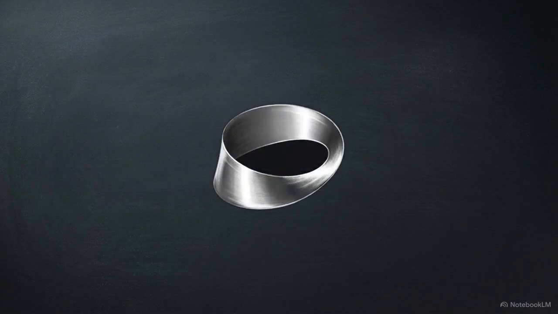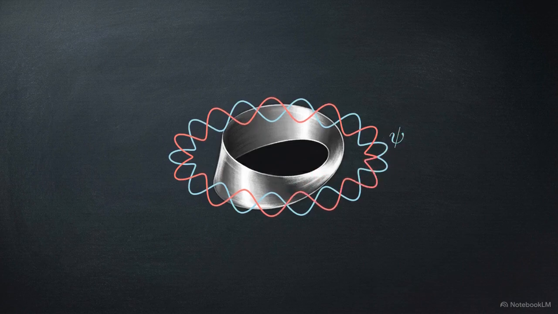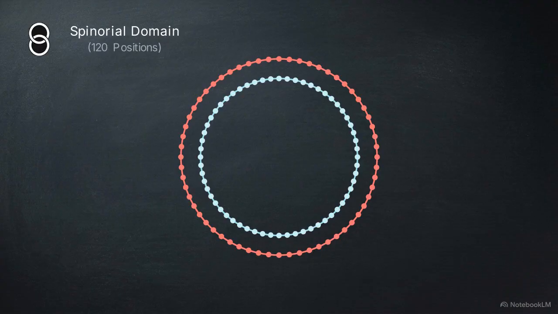We begin with the S3 manifold and its one-sided Möbius boundary. When a wave function psi traces this edge, it encounters an anti-periodic boundary condition. It requires 2 full laps, or 4 pi radians, to restore its sign. In a manifold governed by the binary icosahedral group, this double lap traverses 120 discrete decisions. This 120-position grid defines the spinorial domain. It is the geographic requirement for half-integer spin fermions, which carry complex pairs.